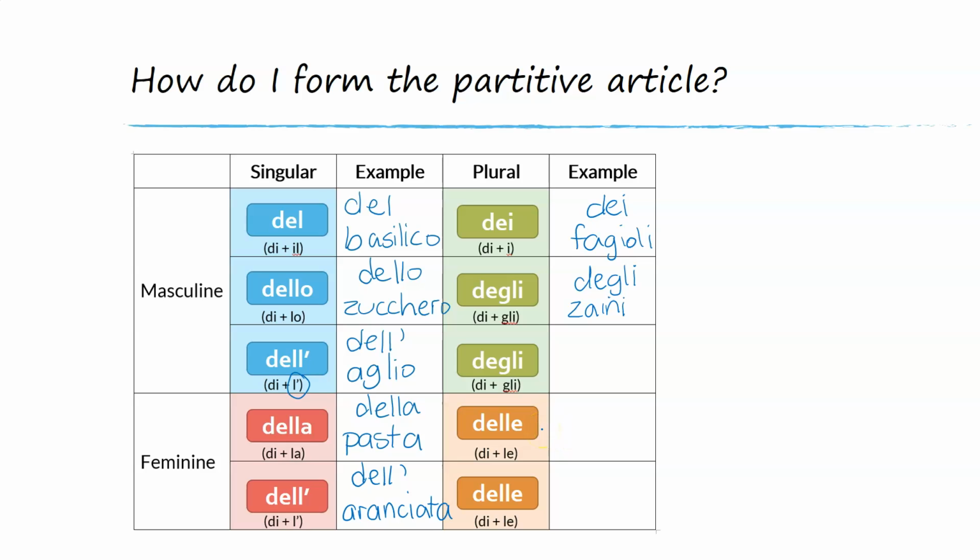All right, in the feminine, we have a feminine plural. It's always going to be delle. So that doesn't matter whether it's been in the singular dell' or not. So feminine plural will always be delle in the partitive. So if we have, for example, the word strawberries, we have fragole. So some strawberries will be delle fragole.